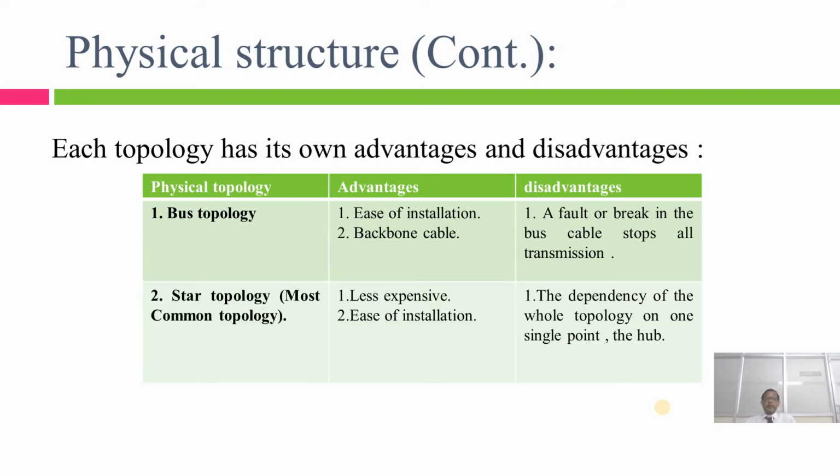And the next topology is bus topology. The bus topology has the advantage that it is easy to install, because only a single cable is laid down, and on this single cable we can make many connections. For that reason it is easy to install. And in bus topology we have the advantage of backbone cabling. A single cable can be laid and automatically we can connect many multipoints. For that reason a backbone cable is required, and this is the main advantage of the bus topology.